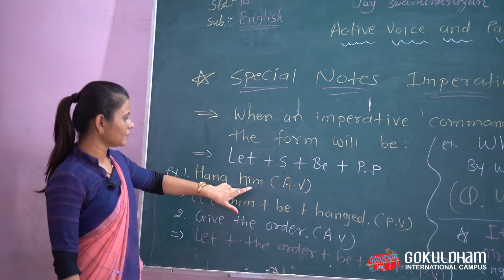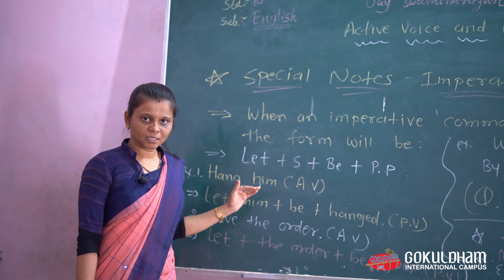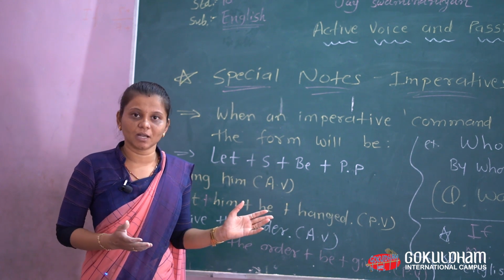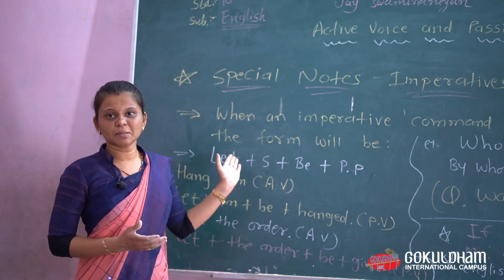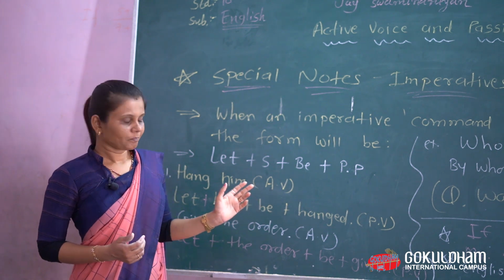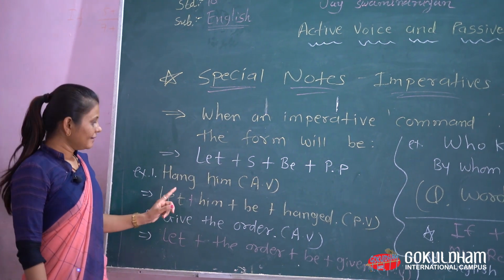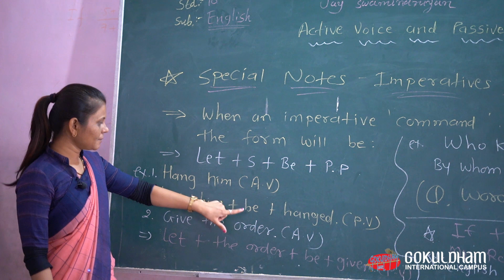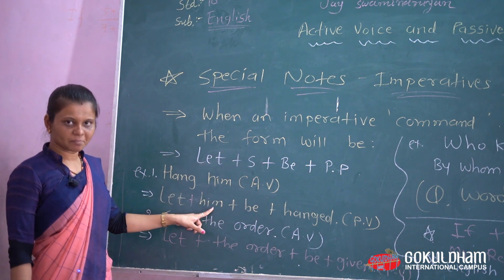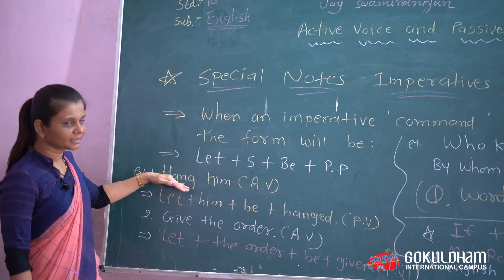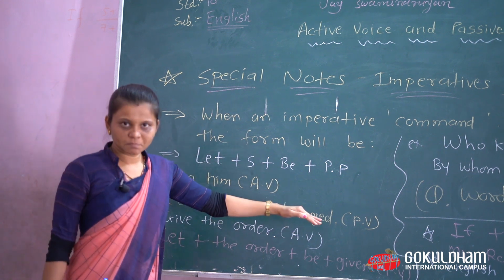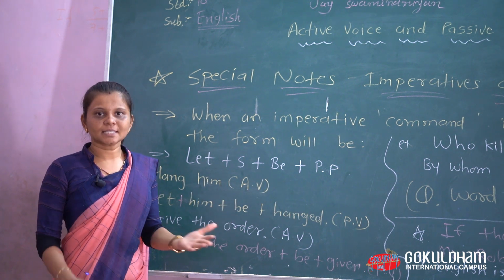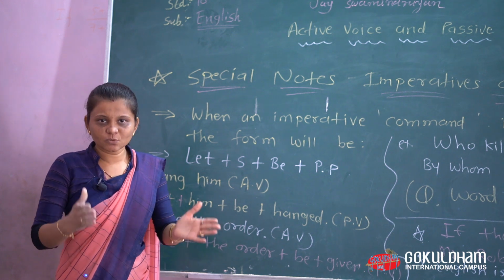Example: hang him. In this sentence, someone gives a command to someone else, but the subject is not given because it is an imperative kind of sentence. That's why we use let first: Let him be hanged. Be is compulsory. We put him in place of the subject, and let we use already, and hang, that is the verb, changes into the past participle form. In imperative sentences, the sentence starts with a verb. That we know already.